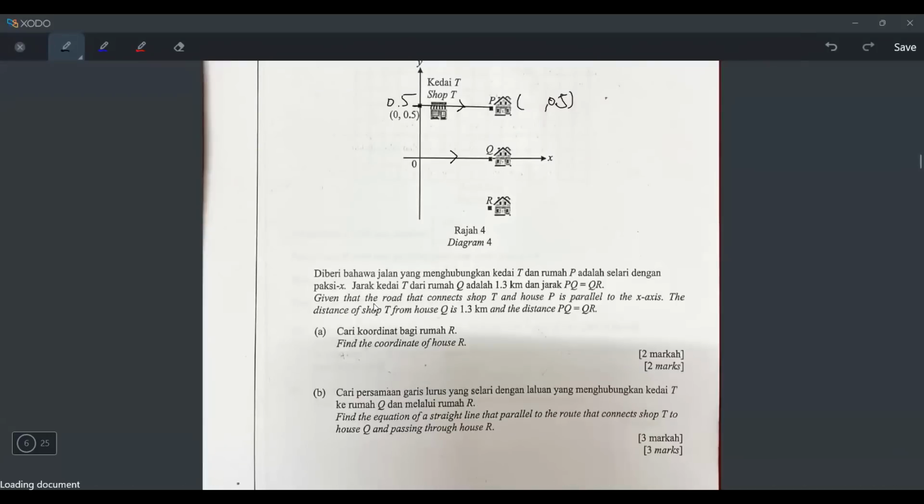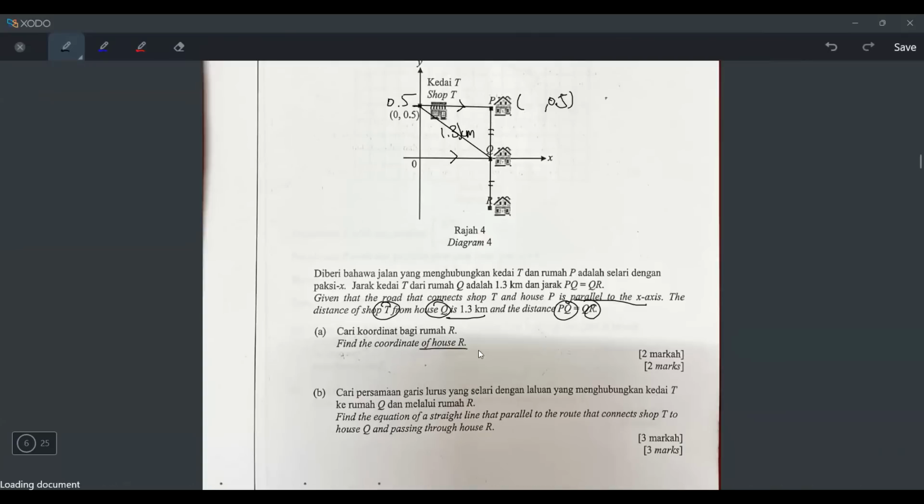And then what else? Given that the road that connects T and P is parallel to the x-axis, this is a zero-gradient line. The distance of T from Q is 1.3. Okay, label T from Q, 1.3. So where is it? This is T, this is Q, right? So draw a line like this and then write 1.3 kilometers. All right, so this is the distance. And then they say the distance of PQ equals QR. Label it. It means this line and this line have the same distance. It means Q is the midpoint of PR.